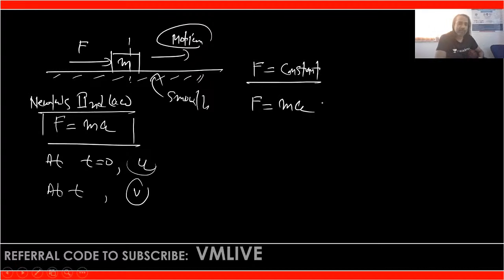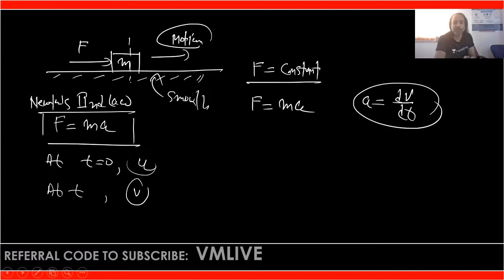What is a here? a is the acceleration, and we know that a is equal to dv upon dt, the change in velocity with respect to time. So we can place F is equal to m into dv upon dt. Is that clear? Then cross multiplying, F dt is equal to m dv.